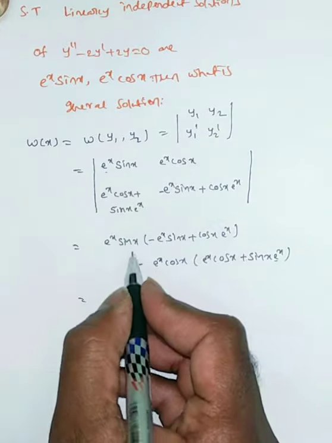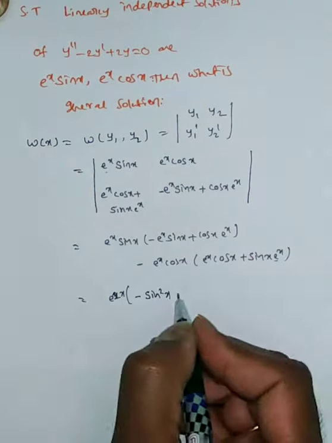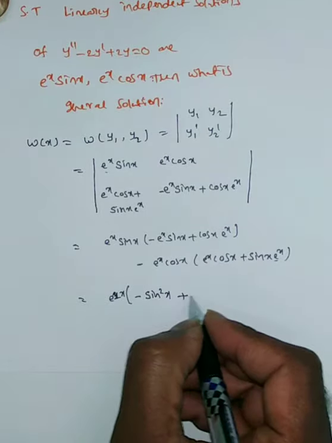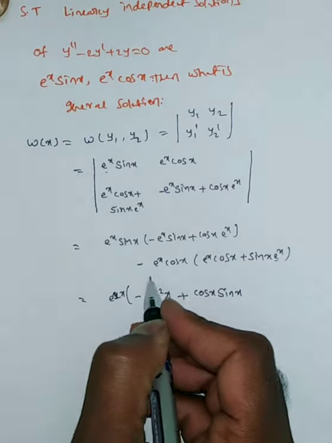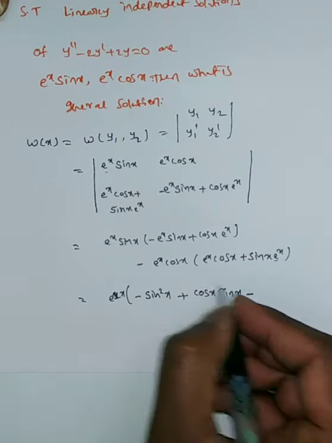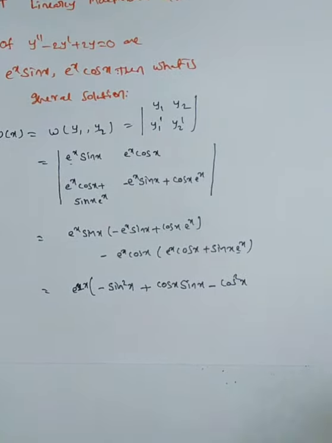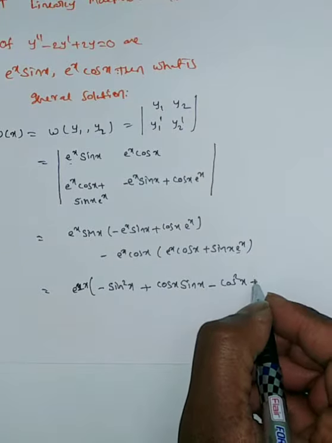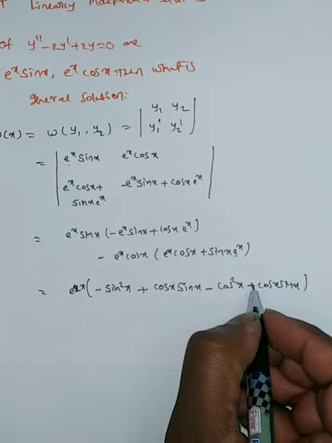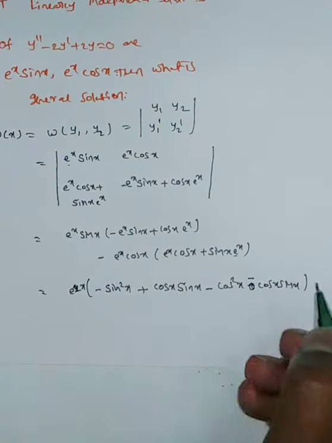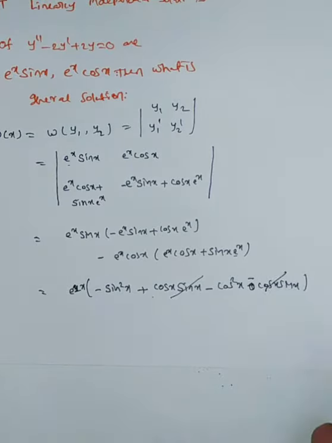So now I am multiplying. This is sin x into sin x, which is sin square x, but with minus sign. Now cos x into sin x gives cos x sin x. Since e power 2x is already taken common, minus cos x into cos x means minus cos square x. The symbol here is minus, so minus into plus is minus. So plus cos x sin x and minus cos x sin x cancel.